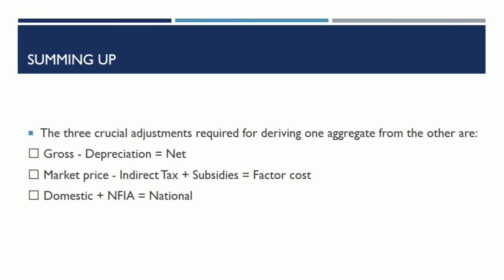Summing up, the three crucial adjustments required for deriving one aggregate from the other are: first, gross minus depreciation is equal to net. Second, market price minus indirect tax plus subsidies is equal to factor cost. And last, domestic plus NFIA is equal to national.